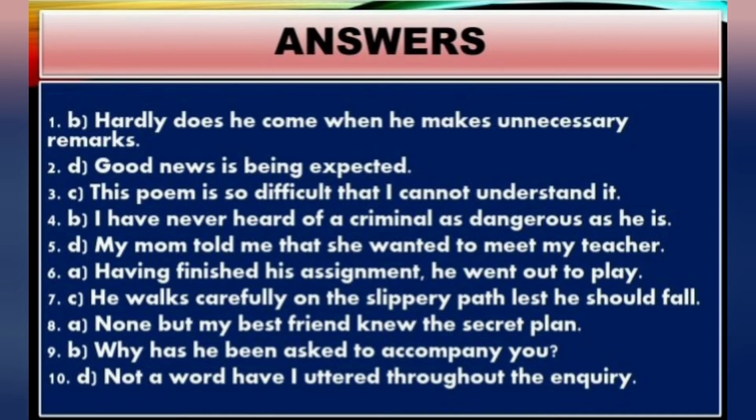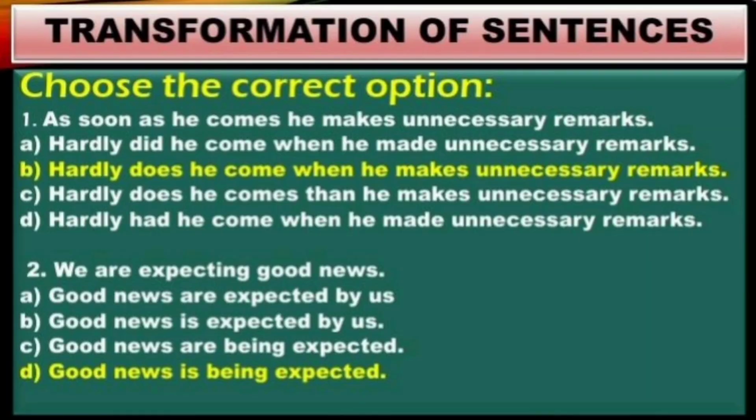Ninth one, option B. Why has he been asked to accompany you? And the 10th one, option D. Not a word have I uttered throughout the inquiry. So these are the answers. So check your answers and find how many are correct for you. Now we shall go for discussion of the answers.